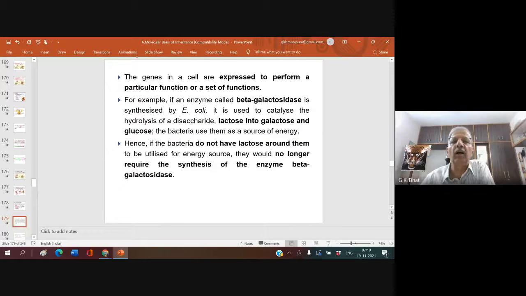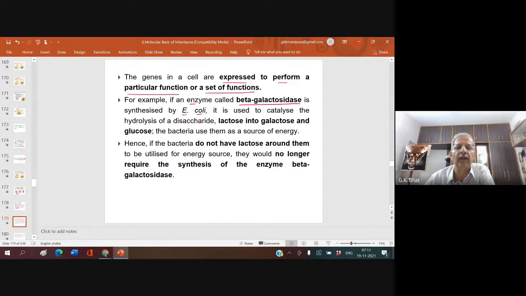The genes in a cell are expressed to perform a particular function or a set of functions. Gene expression always means a particular relevant protein getting synthesized. That protein may be required to build up one or the other body part, that is a structural protein, or some proteins are required to do one or the other function. Almost all enzymes are made up of protein, and many hormones are made up of protein. For example, an enzyme called beta-galactosidase